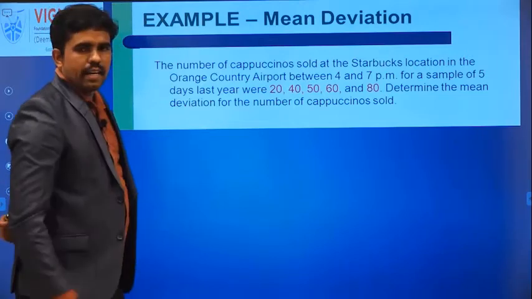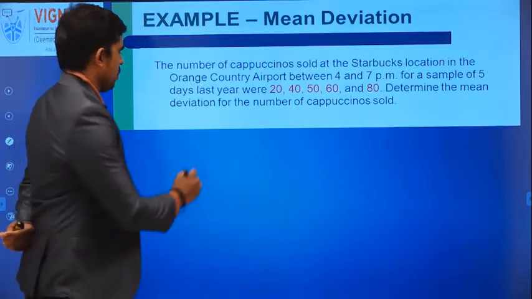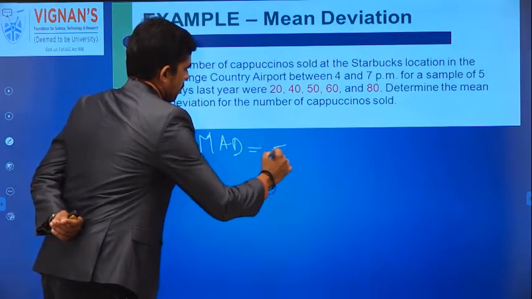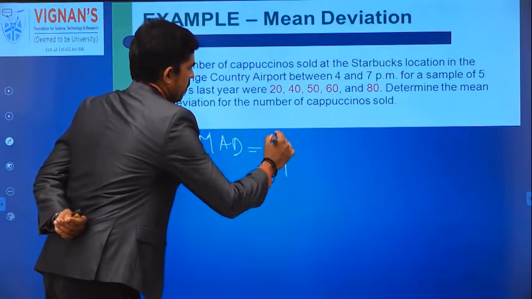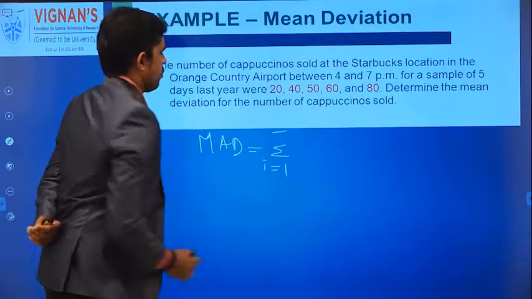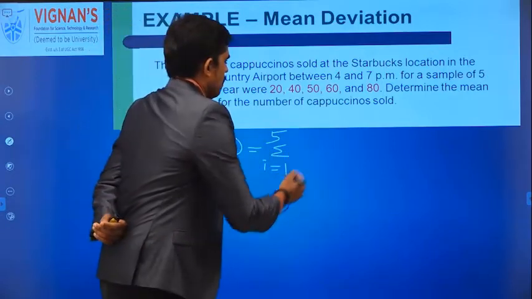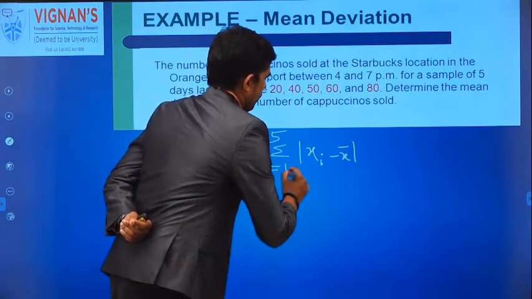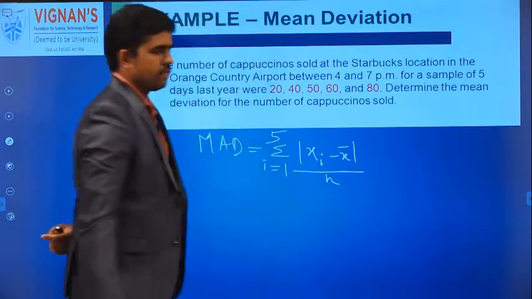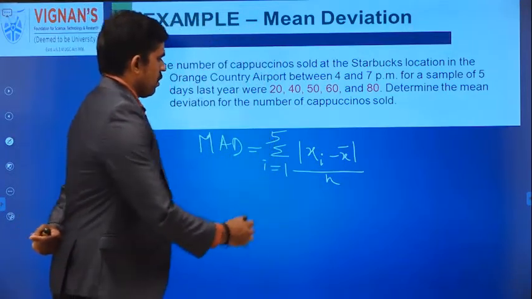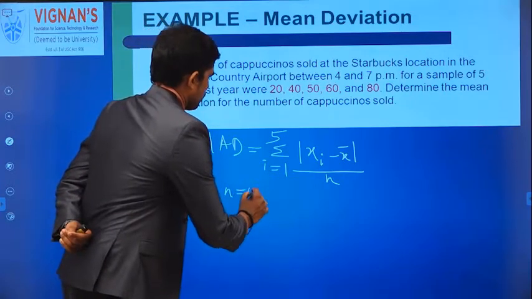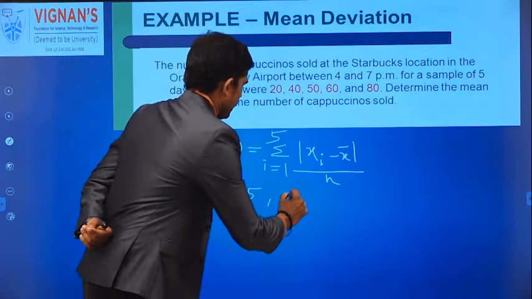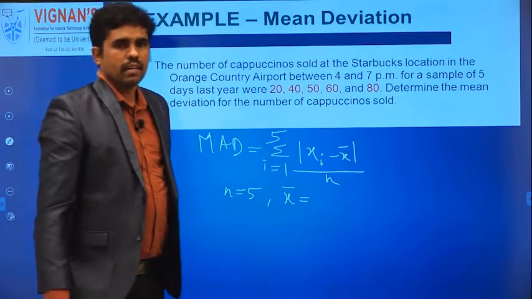So how do we find the mean absolute deviation? The mean absolute deviation formula is summation i over 1 to n, here 5, i over 1 to 5, modulus xi minus x bar divided by n, which means 5. This is the formula. So n is 5, since 5 values are given in the data, and x bar, first you find x bar. Without x bar we cannot do the calculation.